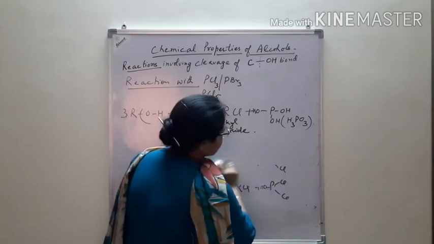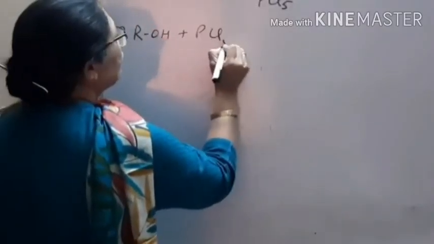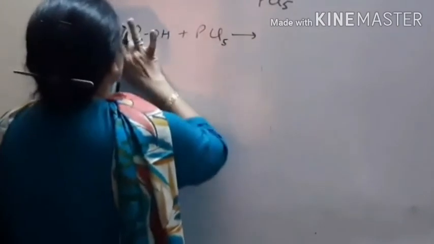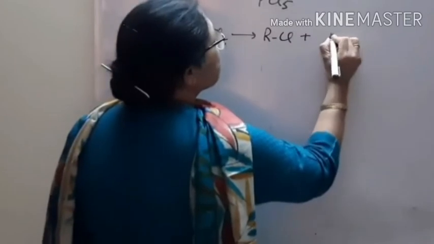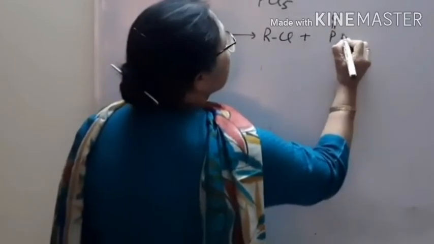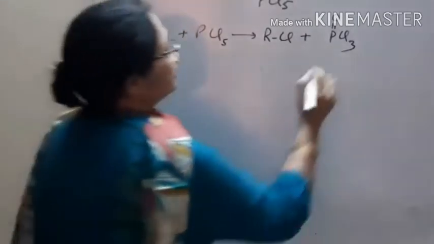That is phosphorus pentachloride, PCl5. RCl plus phosphorus oxy trichloride has been formed.